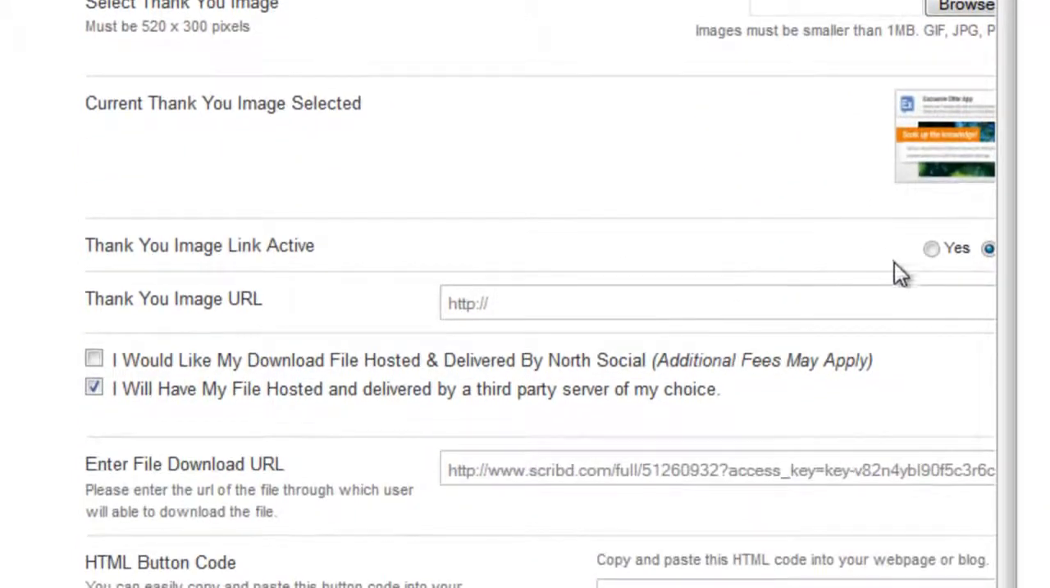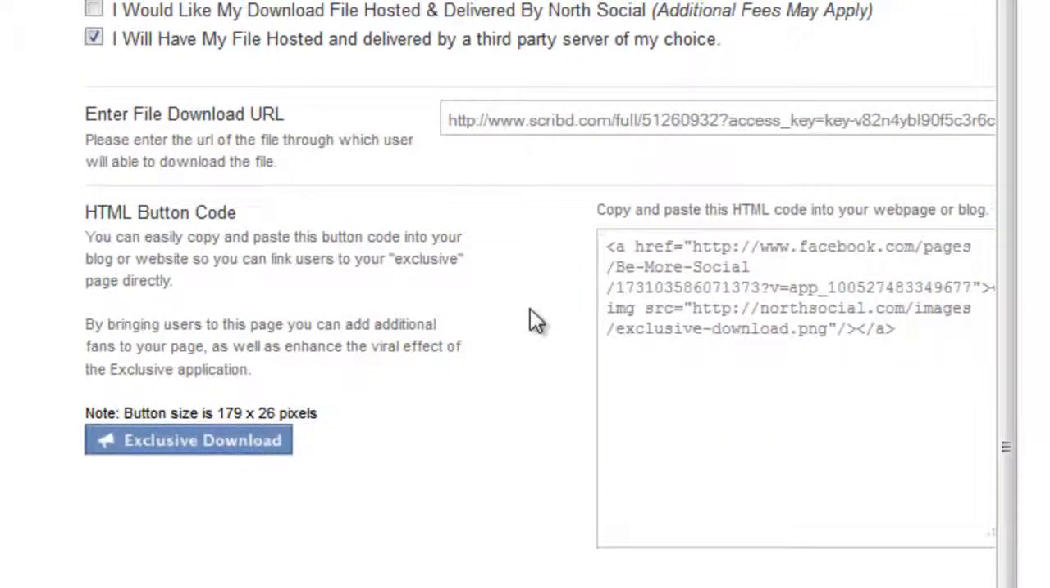If you want to make that last image linkable, you can here by just toggling this onto yes. And if you do, you have to enter a URL here of where you want people to click on to go. So maybe after you give them a white paper, you send them onto your website or onto another tab on your Facebook page.